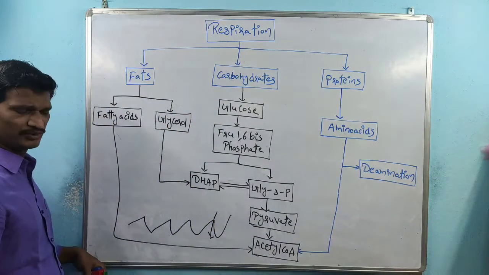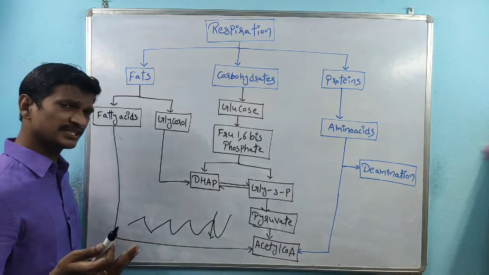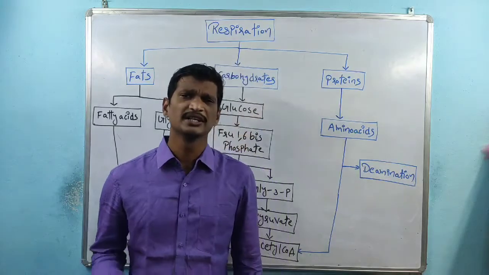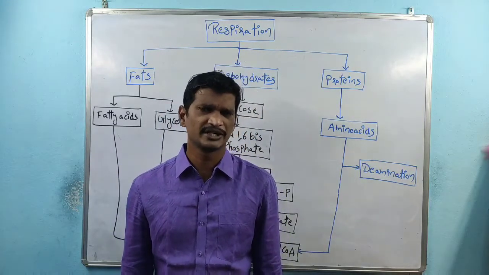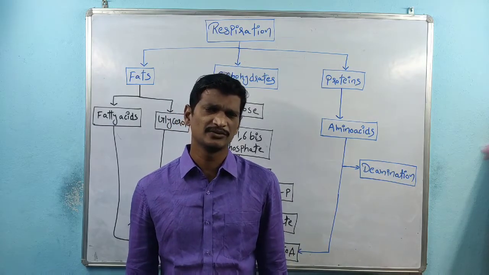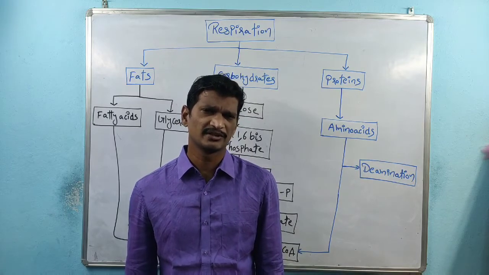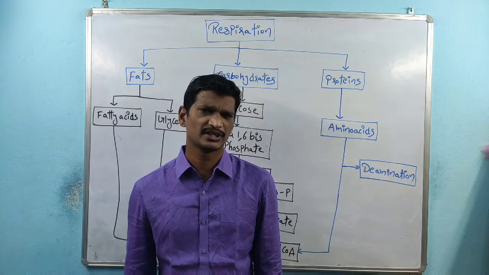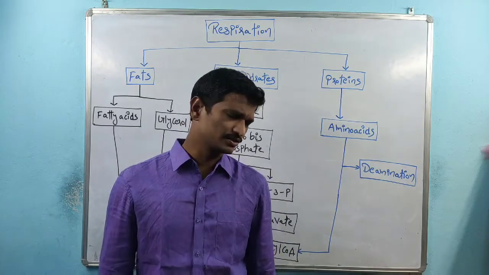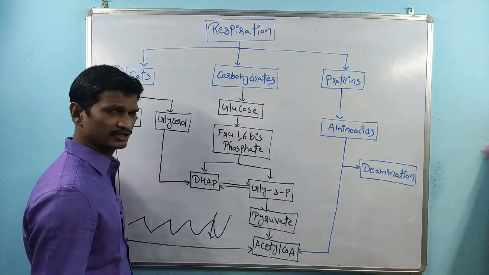The TCA cycle interacts with oxygen. But the TCA cycle does not directly interact with oxygen. I already said the presence of oxygen is required only because the components produced within the TCA cycle interact with the electron transport chain. So the electron transport chain definitely requires oxygen. So the TCA cycle indirectly requires oxygen. Here, fatty acid metabolism also requires oxygen, because acetyl-CoA production takes place.